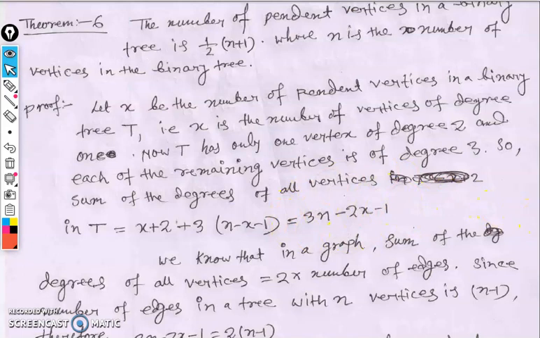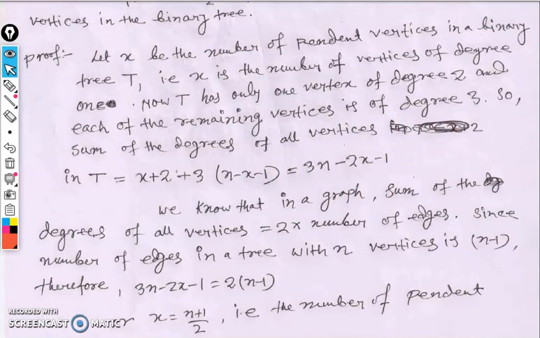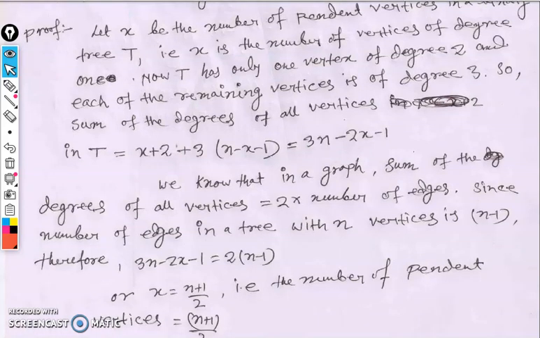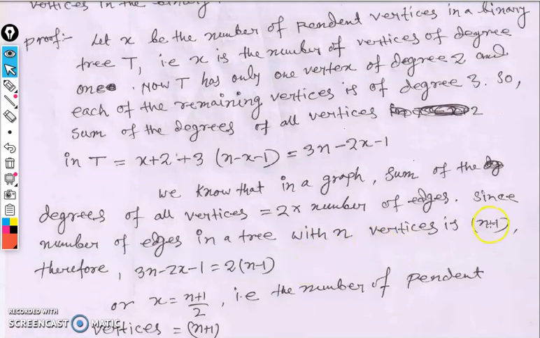We know it is the basic theorem of graph theory, the handshaking lemma, that the degree sum of any graph is equal to 2 into the number of edges. Since the number of edges in a tree with n vertices is n minus 1, যে কোনো ট্রিতে n খানা vertex থাকলে n minus 1 খানা edge হয়, therefore the degree sum should be 2 into n minus 1. According to our calculation, the degree sum becomes 3n minus 2x minus 1. So 3n minus 2x minus 1 is equal to 2n minus 1. After calculation, x becomes n plus 1 by 2. Hence the result: the number of pending vertices is n plus 1 by 2.